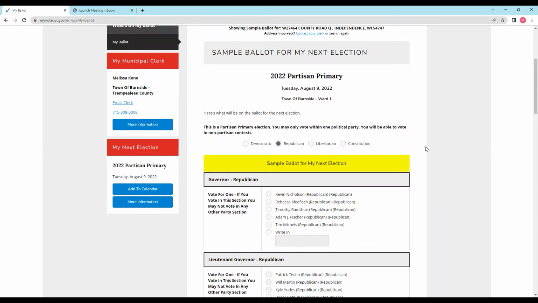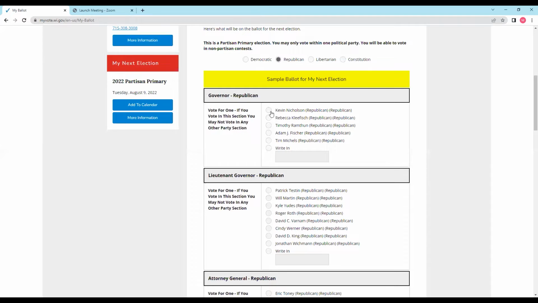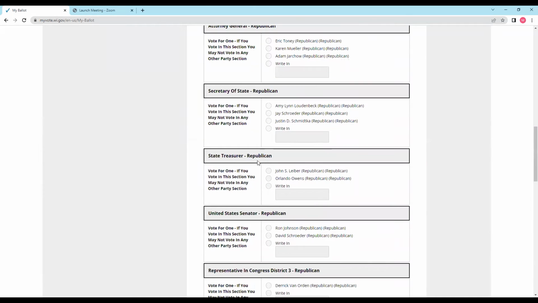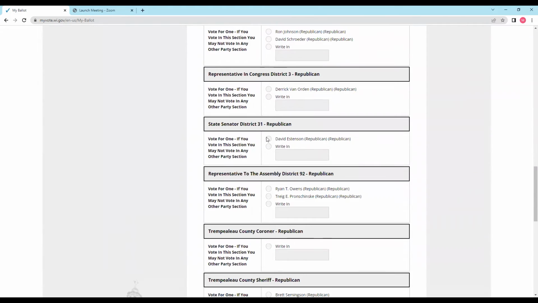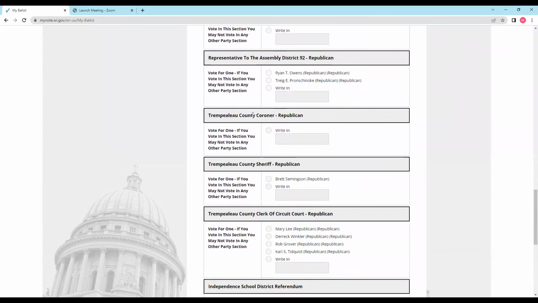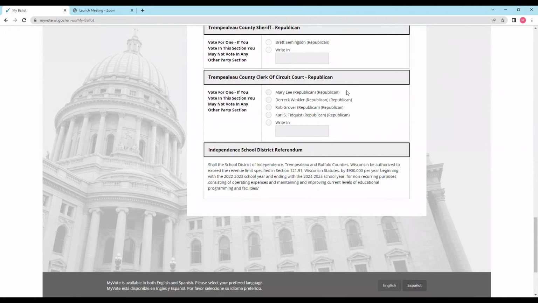I'll show you the Republican ballot for the next election. Lists all the Republican candidates for governor, lieutenant governor, attorney general, secretary of state, state treasurer, U.S. senator, representative in Congress, our state senator. And just note that this may vary based on where you live. I'm just looking at one district right now. And then Trempealeau County Clerk of Court, we interviewed those candidates for a forum. They're listed here. And then depending on where you live, there may be a referendum as well.